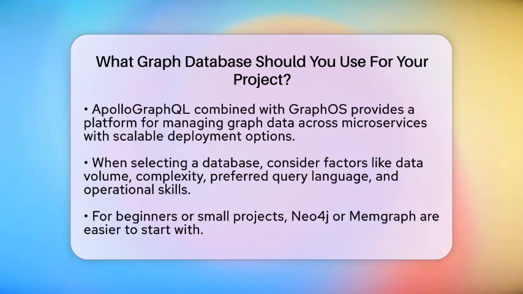Memgraph is designed for speed. It is an in-memory property graph database that uses Cypher. It is perfect for applications that need real-time processing and fast responses, like streaming analytics or dynamic graph updates. It is easy to deploy and developer-friendly, making it a good starting point for projects needing quick insights.